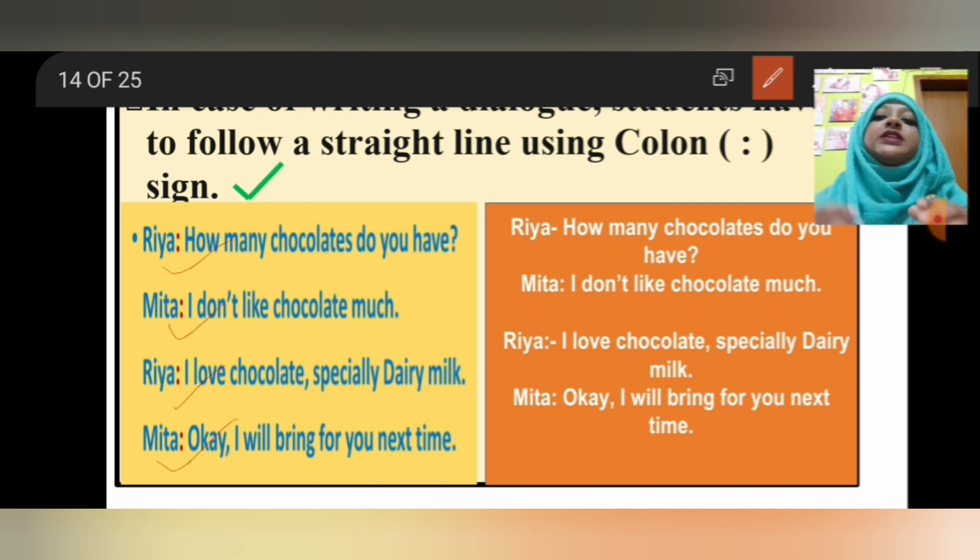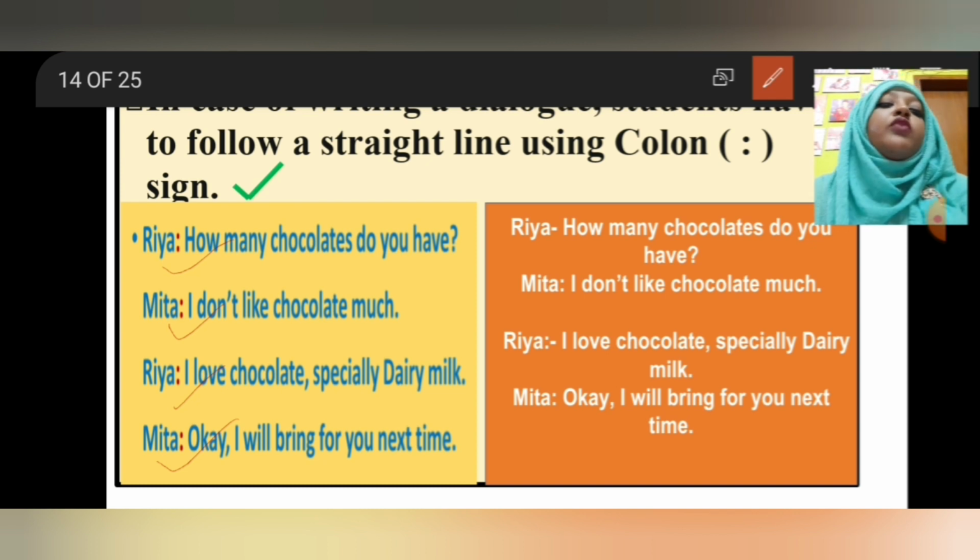We cannot write like Ria, then her colon and then her line, then again Mita, then something we are writing, then colon, then again the writing. Not like this. We have to write the name, then the punctuation mark, colon, then whatever she delivers, her speech or his speech, we have to write, then we have to finish the sentence.